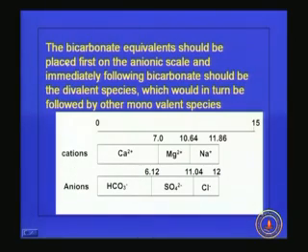And what about the anions? The bicarbonate equivalent should be placed first on the anionic scale, and immediately following bicarbonate should be the divalent species, which would in turn be followed by other monovalent species.